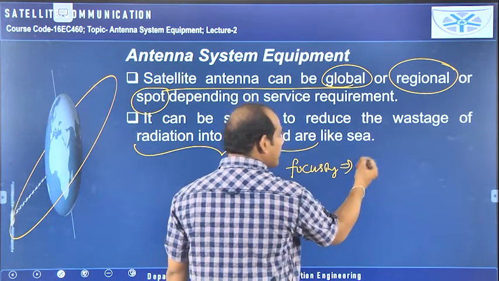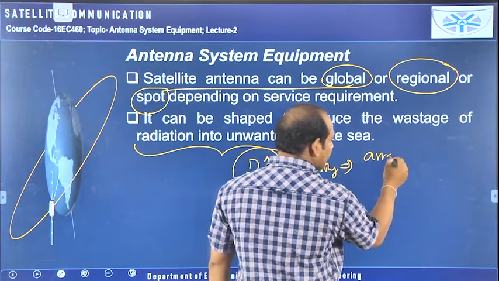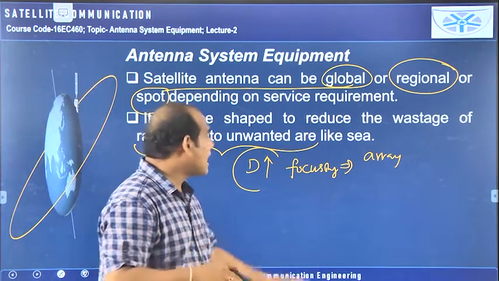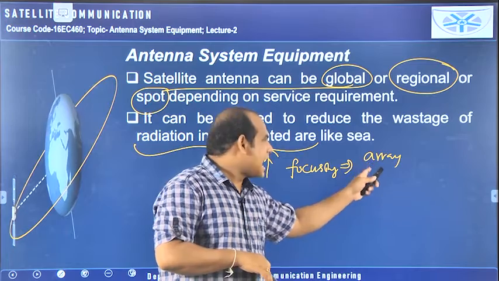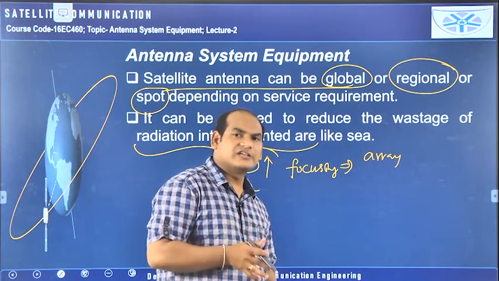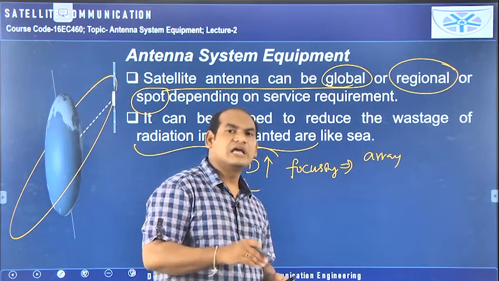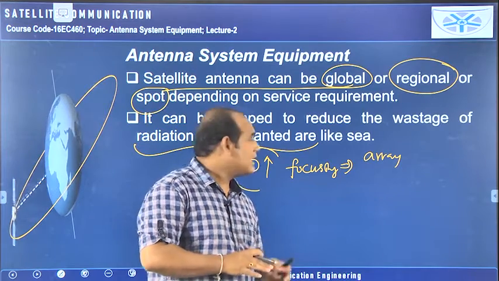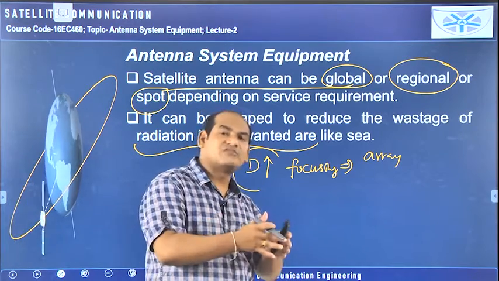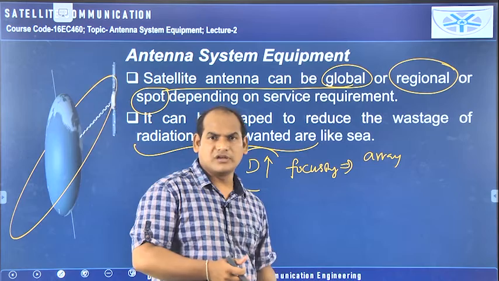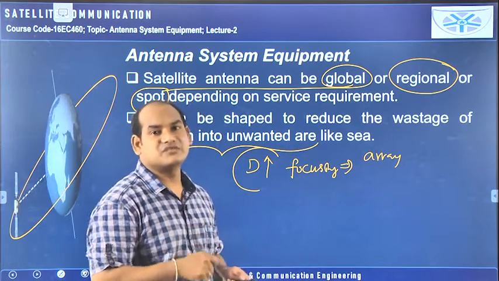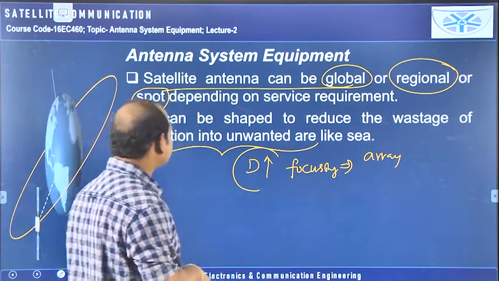This can be done by going for arrays. If you can't achieve it using a single antenna, then you need to go for arrays. By keeping the antennas side by side and connecting those two antennas with the same input, the focusing capacity or the directivity will be improved. Then only in a certain direction our radiation goes from the antenna, and we are able to avoid the wastage of the radiation.